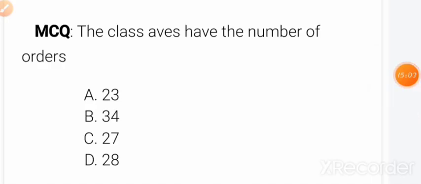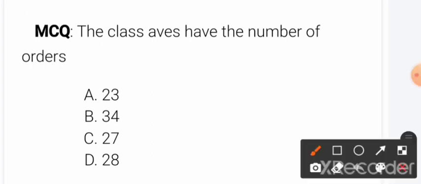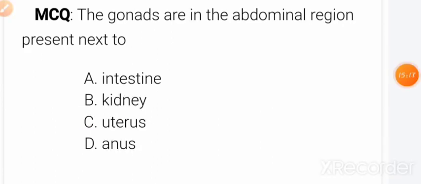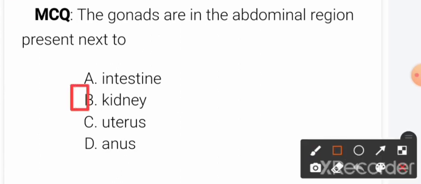Next, the class Aves has how many orders? So friends, the class Aves has 27 orders. Option C is the correct answer. Now next question. The gonads in the abdominal region are present next to option B, kidney, which should be the correct answer.